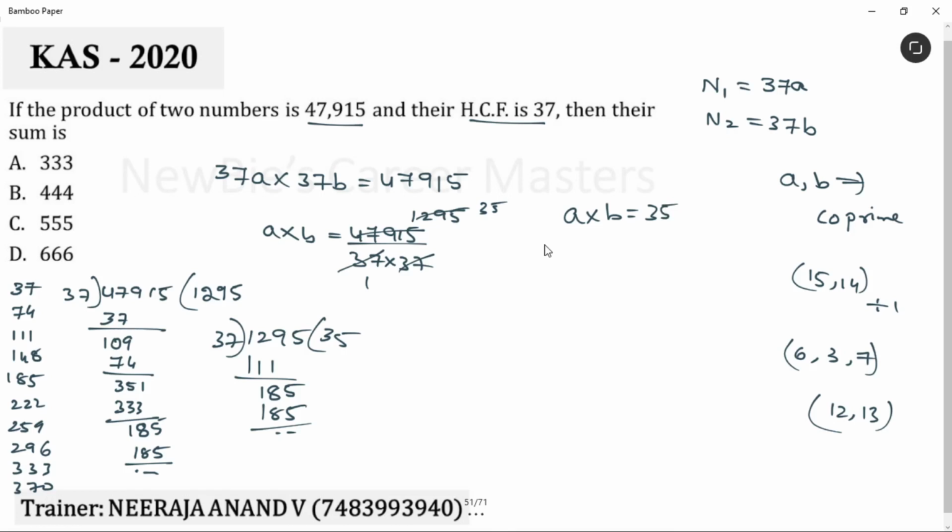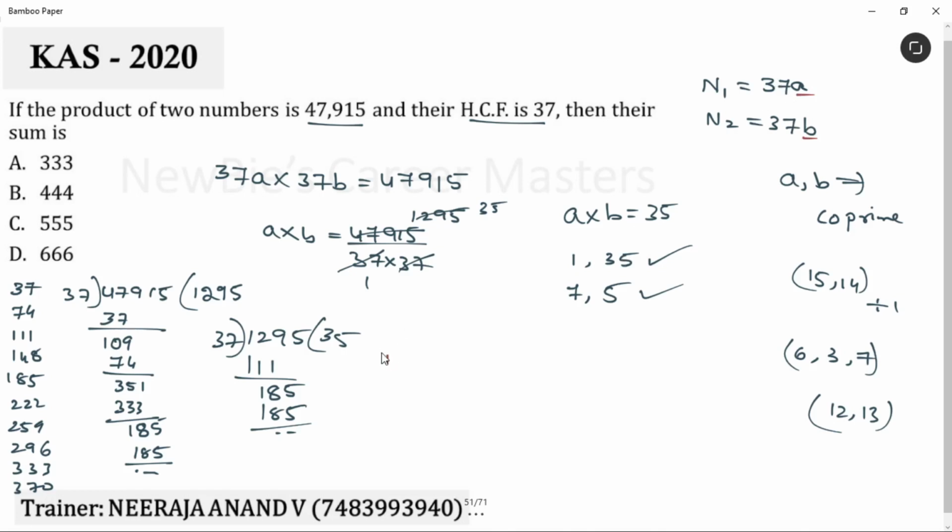After this, you have to select two numbers whose product should be 35 and the numbers should be co-prime. See, 1 and 35. It is giving us a product 35 and both 1 and 35, these two are co-prime numbers. Correct? No? Okay, one more pair, 5 and 7. These two are valid pairs. Okay, but what you have to remember is these two are not N1 and N2. These two are just A and B. Okay, to get N1 and N2, see here, you have to multiply this A and B with 37.